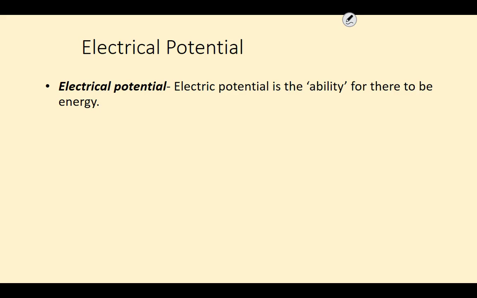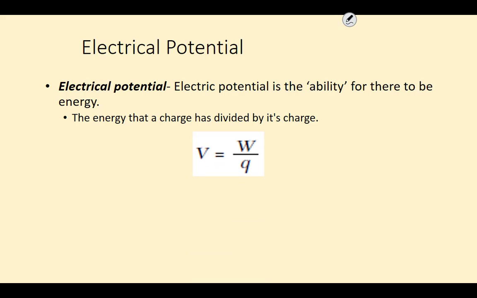Just like hiking up a mountain gives different massed objects the ability to have potential energy due to gravity, an electrical potential difference between 2 points gives charges the ability to have electrical energy. The electrical potential difference is just the amount of energy that a charge has divided by how much charge it has.